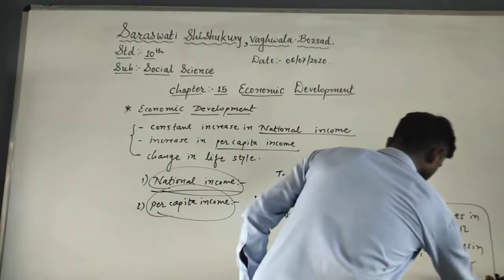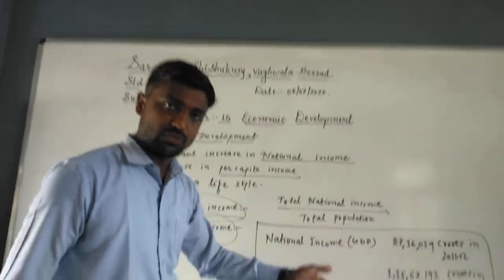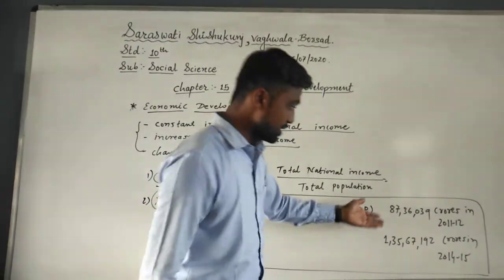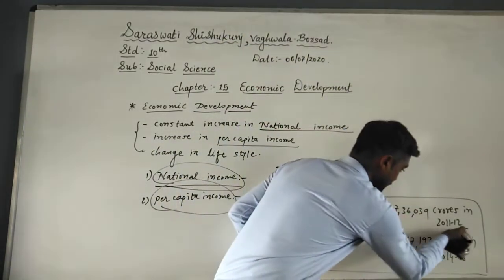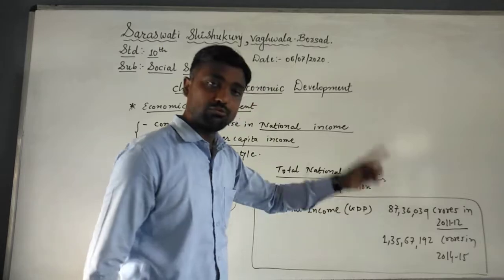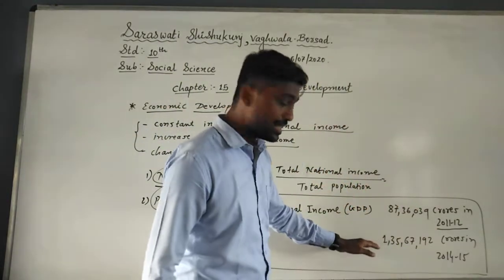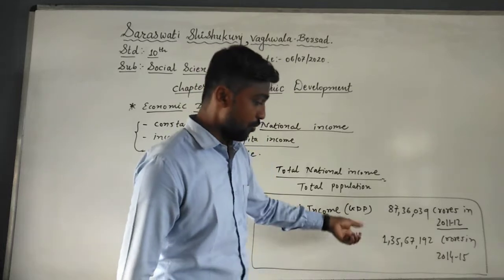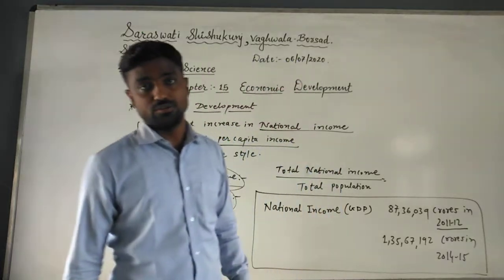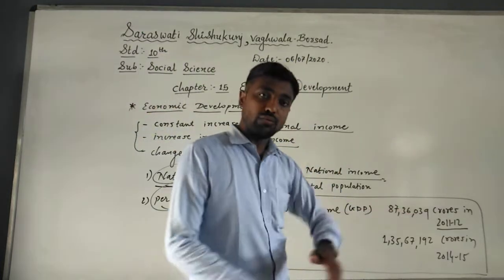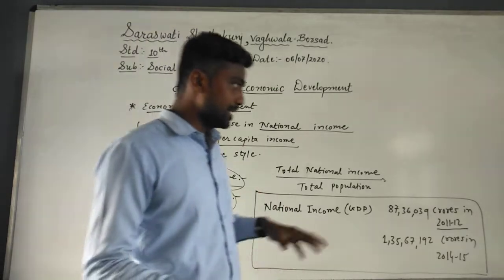National income, also called GDP, was 87,36,039 crores in 2011 and 12. That was our national income in 2011 and 12. Within just 4 years it increased to 1 crore 35 lakhs 67,192 crores. It means within 4 years we increased our national income a lot. So these things we have discussed.